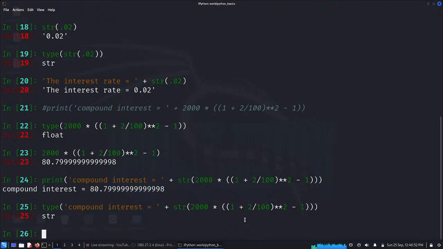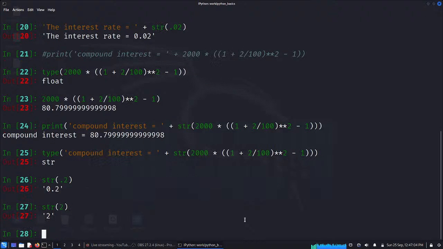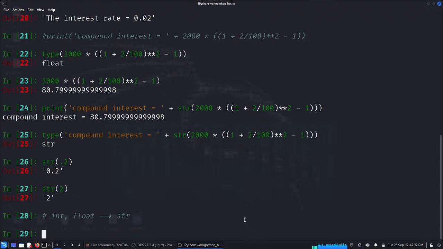The whole thing we learned so far is very simple: we took 0.2 or an integer and converted the integer and floating objects into string objects.